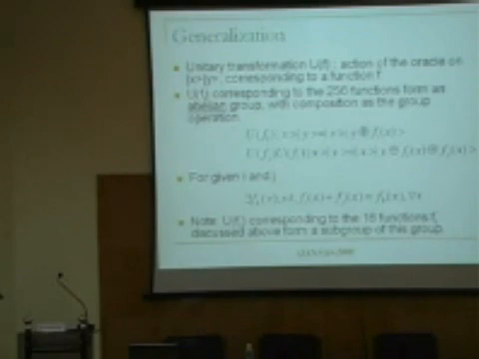Therefore, if I look at all possible function implementations to the oracle, there are 256 possible functions. Therefore, there are 256 possible unitary transformations. These are the unitary transformations that generate my functions. Now, normally when one speaks of a number like 256 unitary transformations, they of course form a group, because I can add, I can subtract.